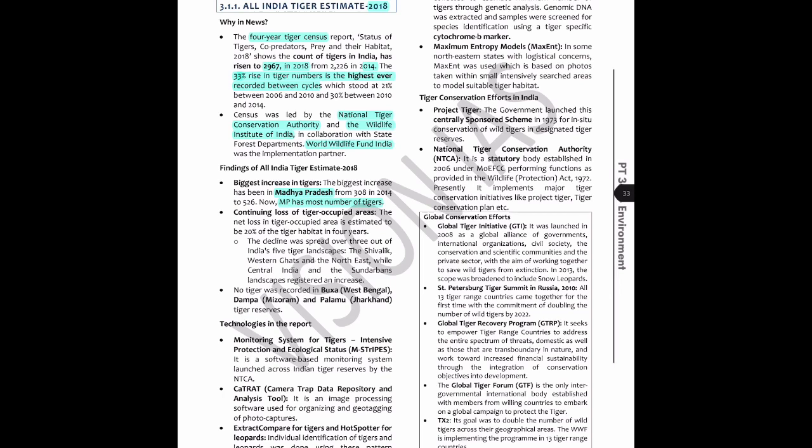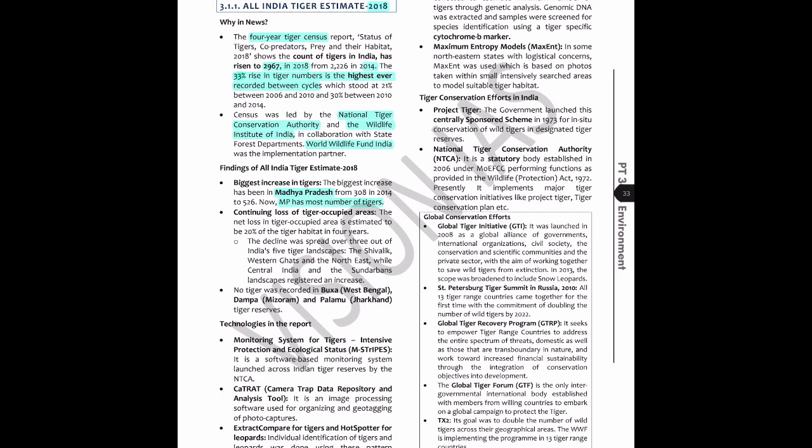Continuing loss of tiger occupied areas. Now this statement should put a question in your mind. Because we've had the largest ever increase recorded between cycles in tiger numbers. However, the same report is saying that there is a loss of tiger occupied areas, which should perk up your curiosity.